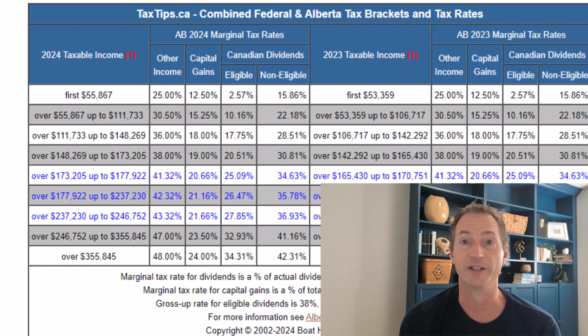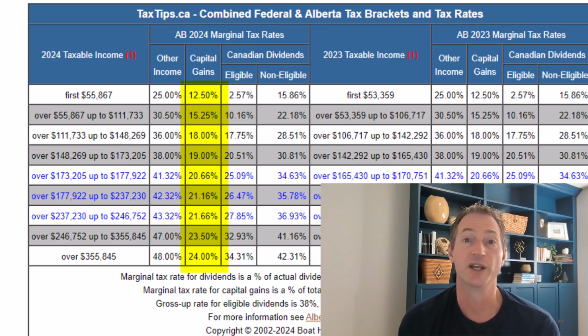Now again, one important thing to note is that you won't get taxed on that unless you sell. So once you sell those shares of, again, Royal Bank, then you will be forced to pay tax on that during tax season. The other important thing to note is that only 50% of your capital gains gets taxed. This is great. This is huge. This is a really good tax advantage to holding investments in your non-registered account.